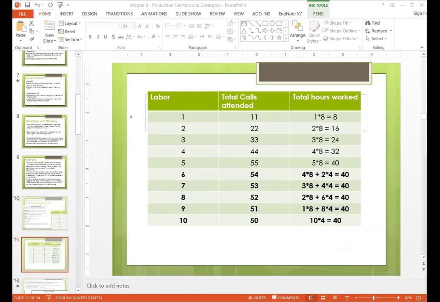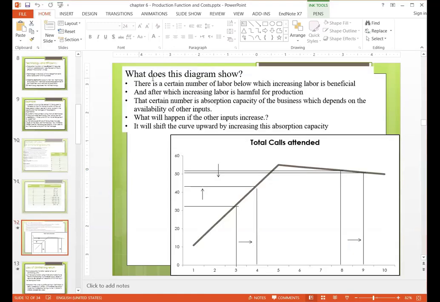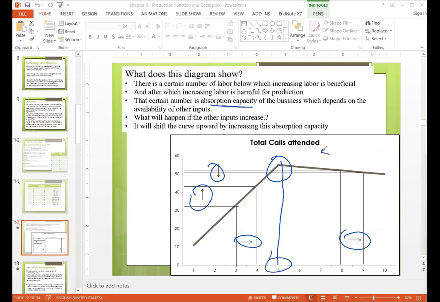When I go to the next slide, you can see what this diagram shows. There is a certain number of labor below which increasing labor is beneficial. So here you can see that up to 5 labor, increasing labor was increasing output. After which increasing labor is harmful to production, meaning after that increasing labor is decreasing output. That certain number is the absorption capacity of the business. So we call it absorption capacity. They can only absorb 5 labor in the current situation,